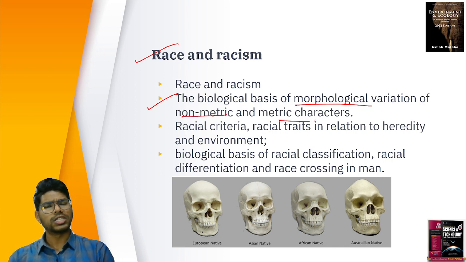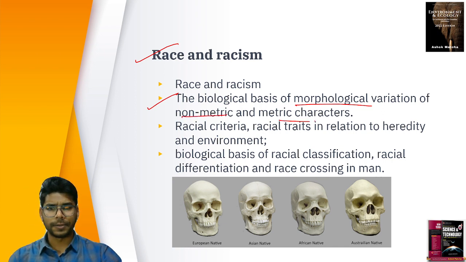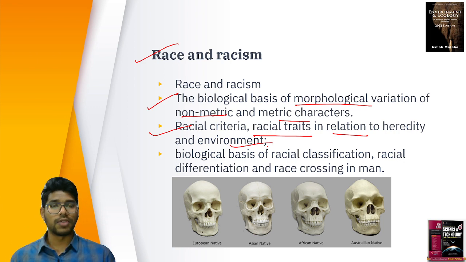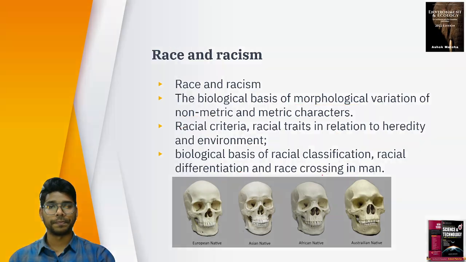What is the biological basis that we are different? What are the racial criteria and racial traits in relation to heredity and environment? Based upon the environment, racial differences come. If the sunlight is high in the geographical area I'm living in, I'll be darker because of the secretion of melanin. So how is it linked to heredity as well as the environment, and what is the biological basis of racial classification, racial differentiation, and race crossing in man? This is all studied.